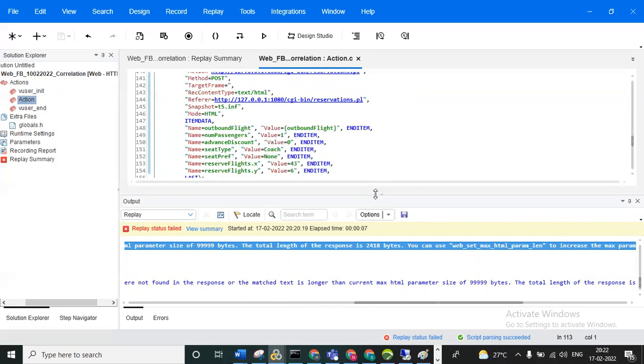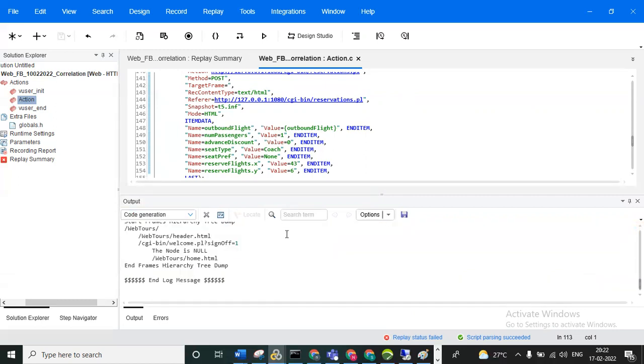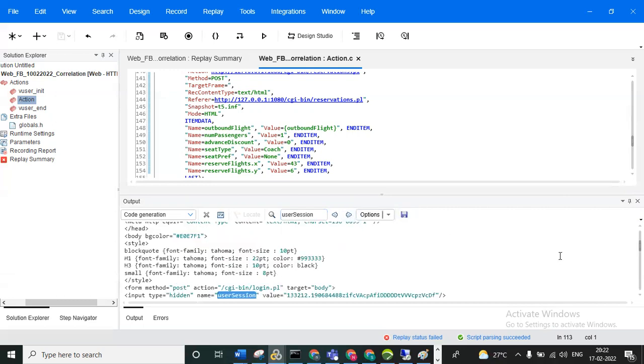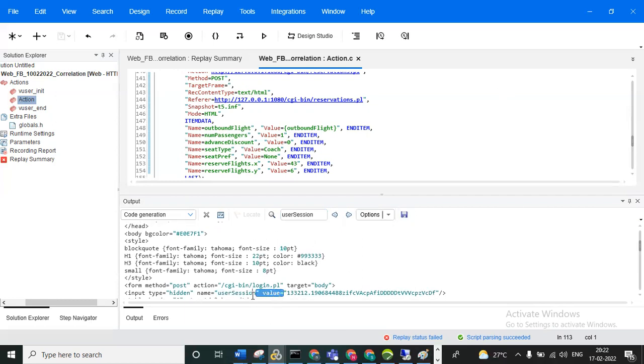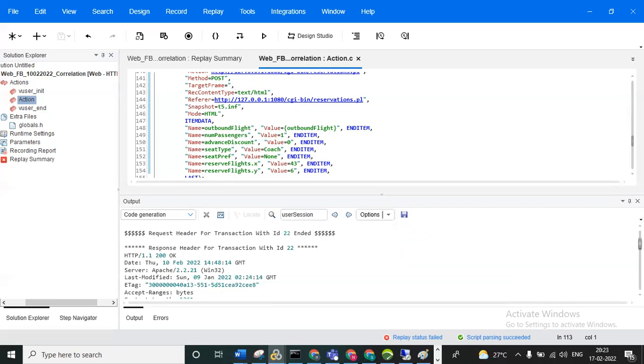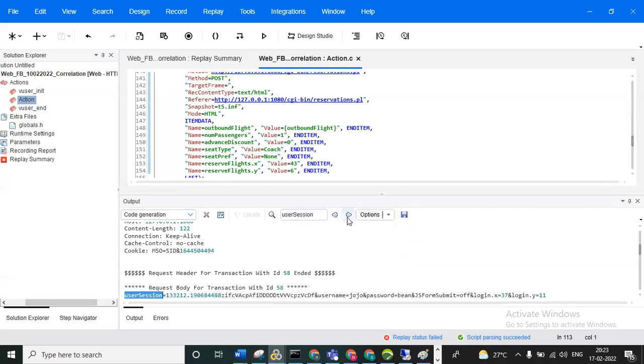So for example, you can observe here, you can go here and go to the control home. Here I'm giving the user session. So we can search. I'm searching for the dynamic value. You can observe this is the dynamic value. Maybe this text is not there in that particular place, only the value will be there. Okay, assume.